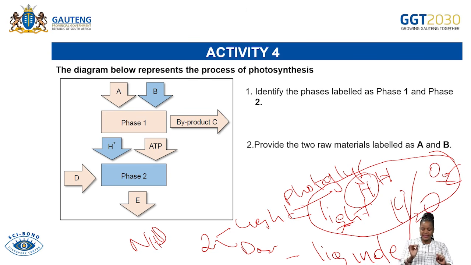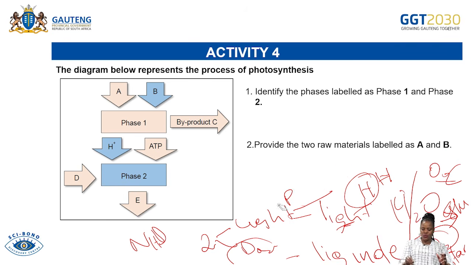So the second phase is the dark phase, and during the dark phase, what is needed? During the dark phase, carbon dioxide is needed. When carbon dioxide is used during the dark phase for photosynthesis to take place, what is going to be produced? Glucose is going to be produced. And that glucose will be stored in the form of what? In the form of starch, in the starch granule. So I've just summarized the two phases.